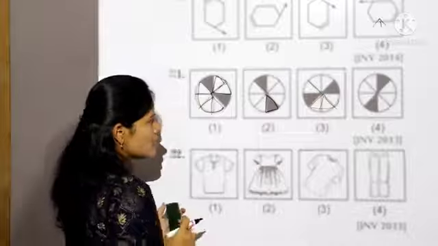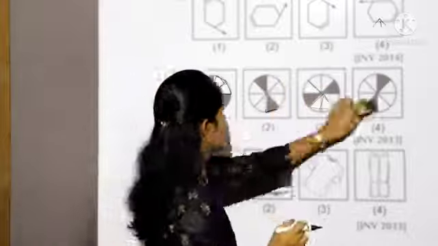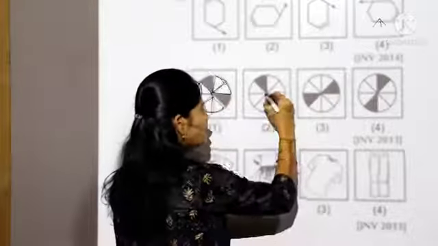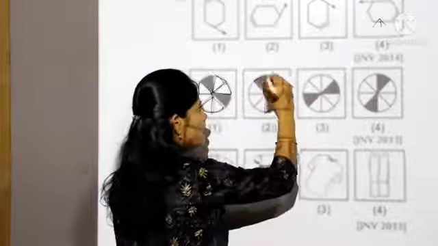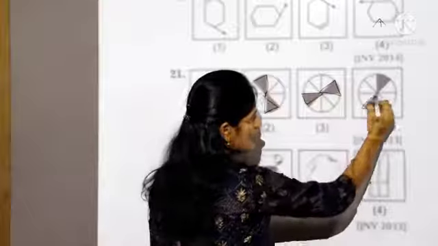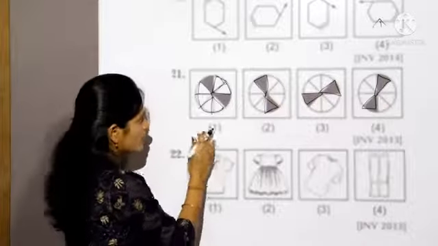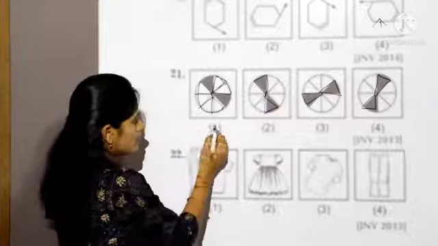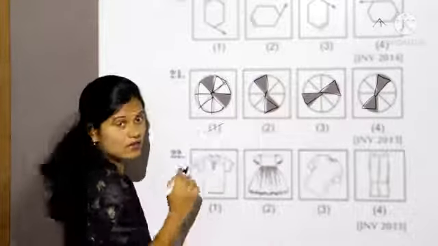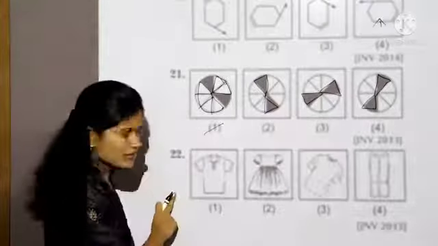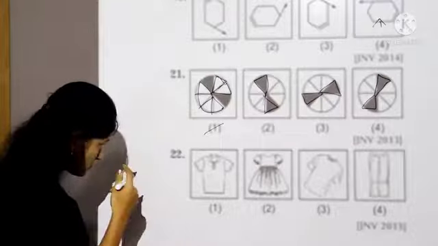It means you can say the other way also, this shaded part is opposite of another shaded part. In the third also, this shaded part is opposite of another shaded part. This shaded part is opposite of another shaded part. But only one is different from the others. So the answer is 1. Let's take 22nd question.